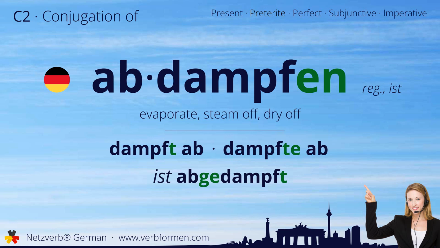Today we're going to learn how to conjugate the German verb abdampfen. Watch and listen to the forms carefully. Let's start with the stem forms. Dampft ab. Dampfte ab. Ist abgedampft.